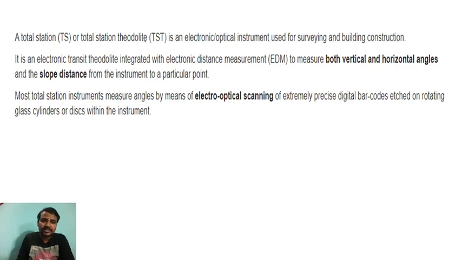Now the total station is an electronic optical instrument used for surveying and building construction. It is an electronic transit theodolite integrated with electronic distance measurement (EDM) to measure both vertical and horizontal angles and the slope distance from the instrument to a particular point. Most total station instruments measure angle by electro-optical scanning.